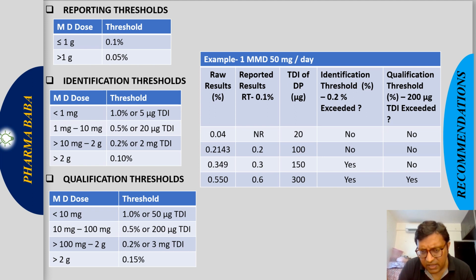So if we see the microgram intake of the degradation products, only this third last one is crossing the 200 threshold. So this impurity needs to be qualified. These two impurities need to be identified, and this last impurity needs to be qualified.